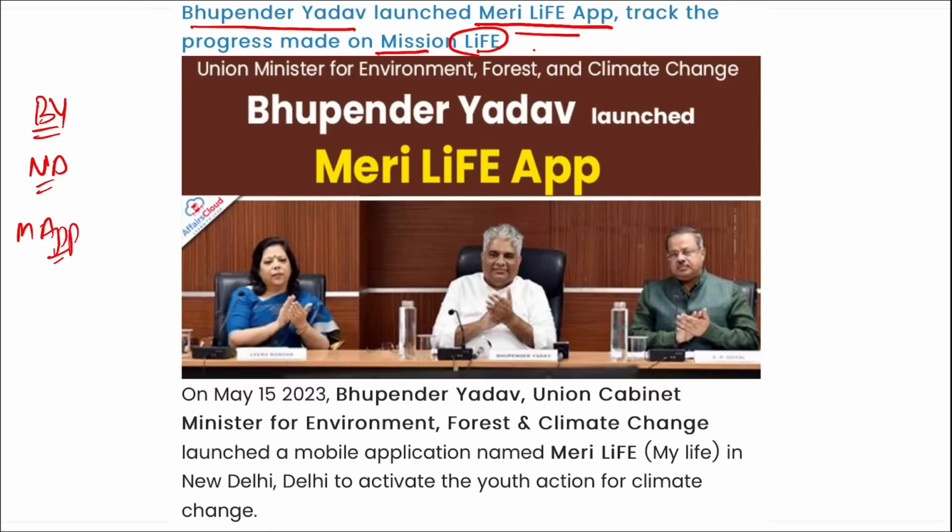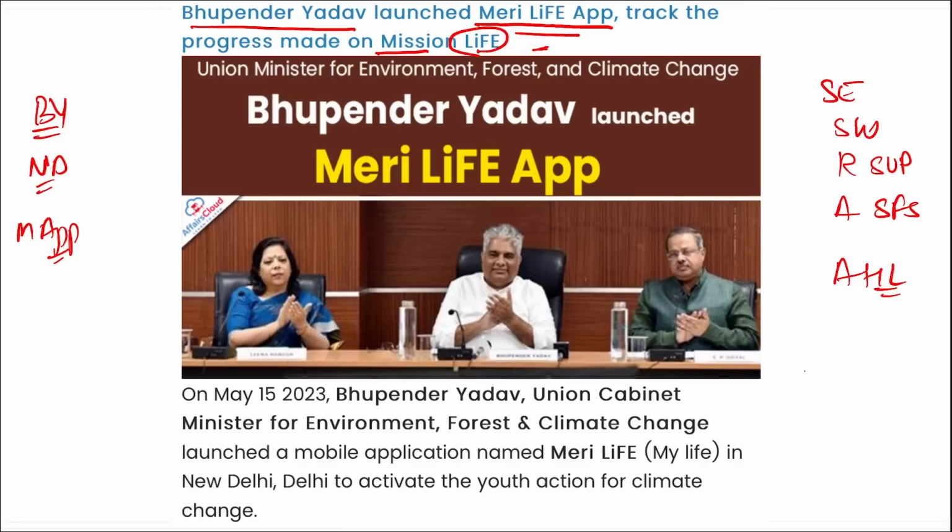Then, if we talk about the Meri Life application that has been launched recently, this is available on Google Play Store for Android users, and once signed in, the user will be guided to participate in a series of life-related tasks under the following five categories, that is save energy, save water, reduce single-use plastic, adopt a sustainable food system, and adopt a healthy lifestyle.